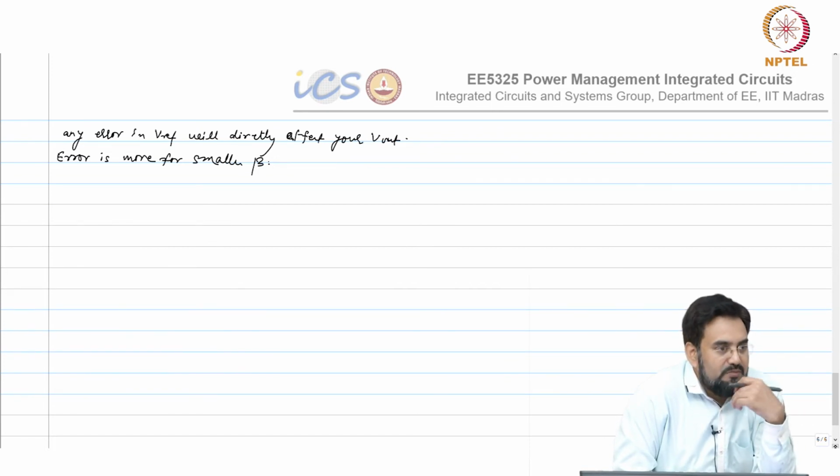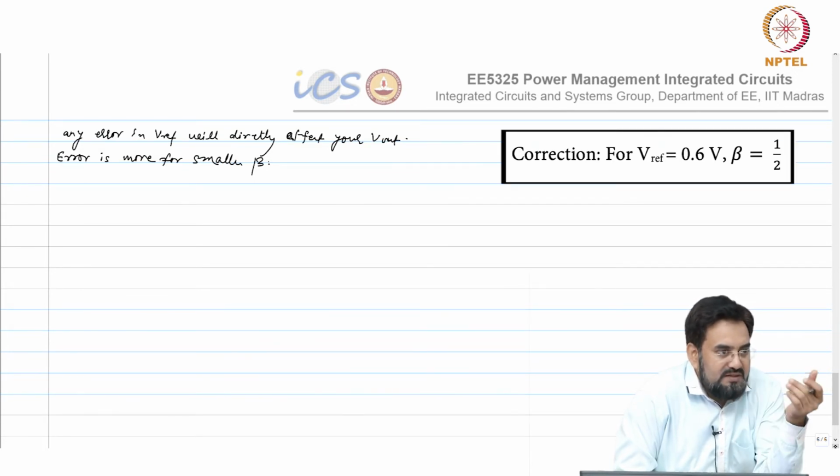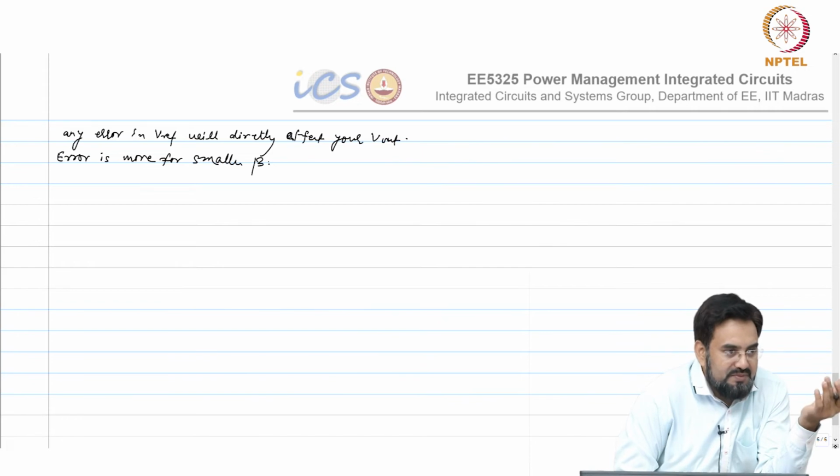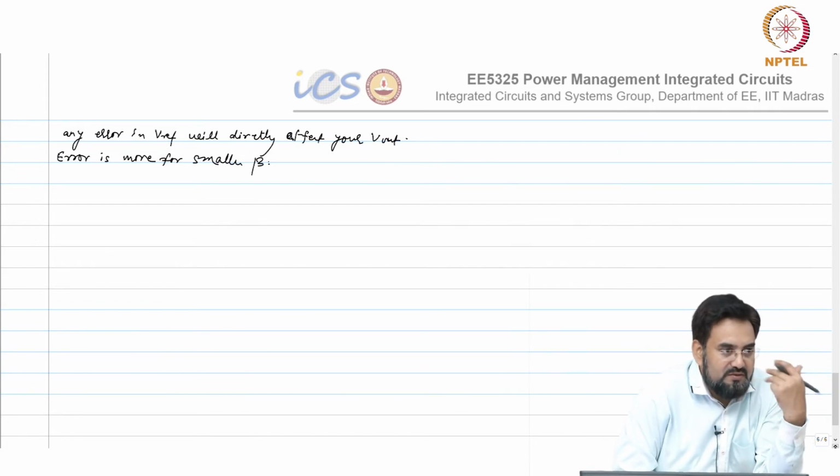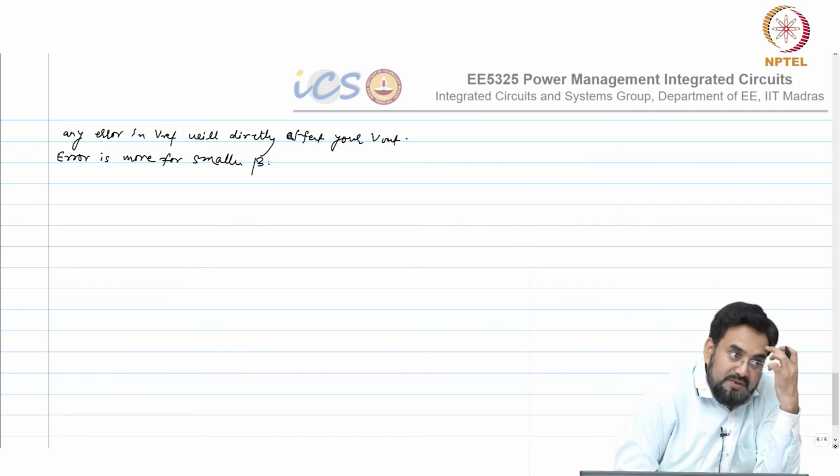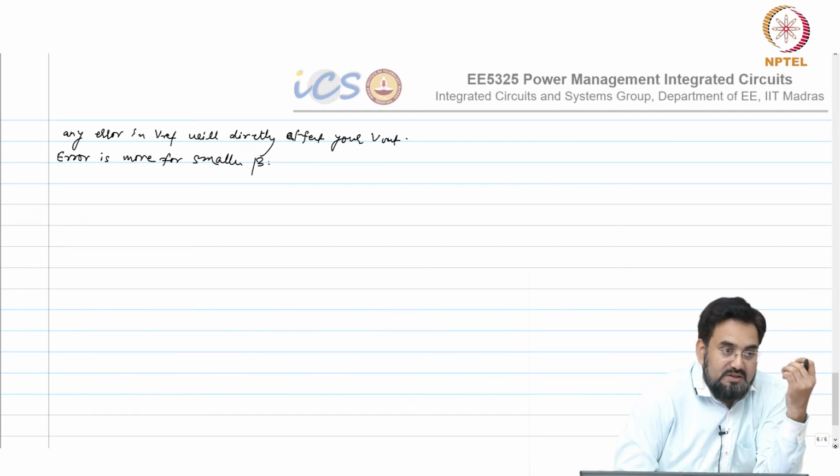Let us say you want 1.2 volt output. One way is to have a VREF of 1.2 volt and a beta of 1. Another way is to have a VREF of 0.6 volt and a beta of 2. Having a beta of 1 may give a lesser error compared to beta 2, or VREF 1.2 volt will give you lesser error compared to 0.6 volt.